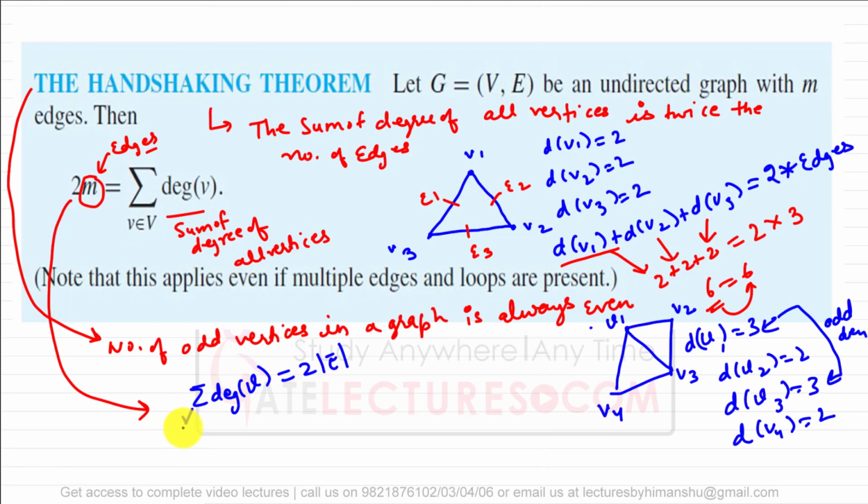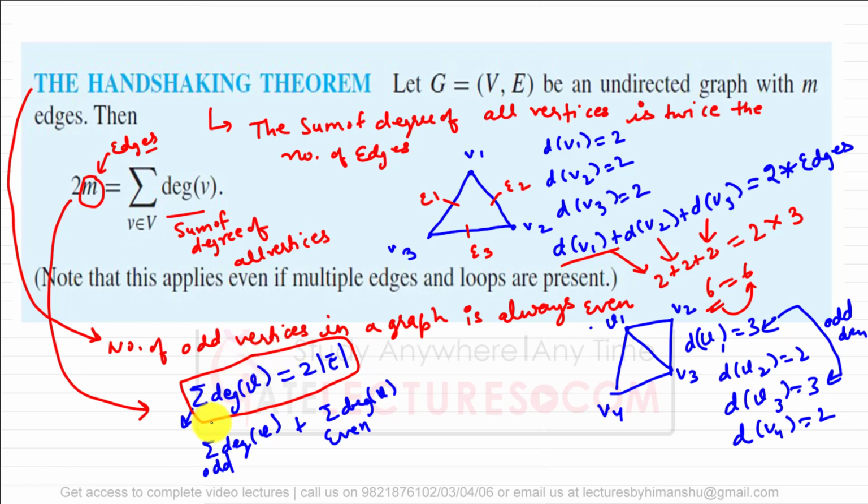So this entire sum can also be written this way: the sum of degree of vertices where degree is odd plus the sum of degree of vertices where degree is even, right? Do you understand this? Are you following what I'm saying? We understand the formula that the sum of degree of all vertices is equal to twice the number of edges, but the graph may have vertices with odd degree and vertices with even degree. So in total, when I say summation of degree, that contains both the odd degree vertices plus the even degree vertices.